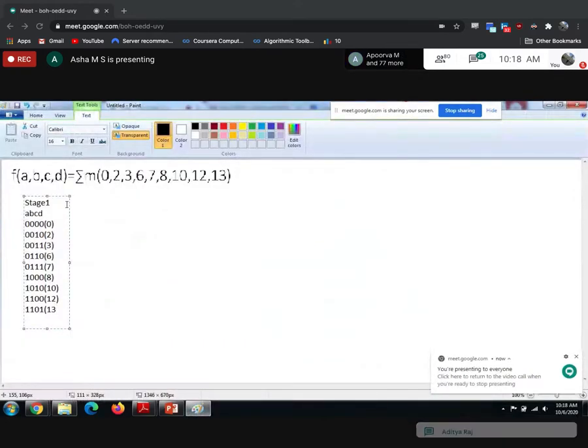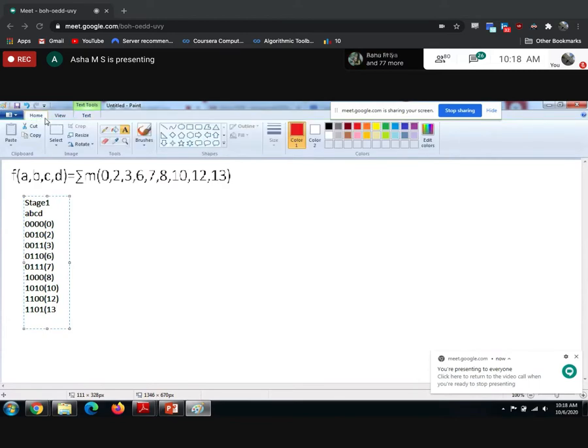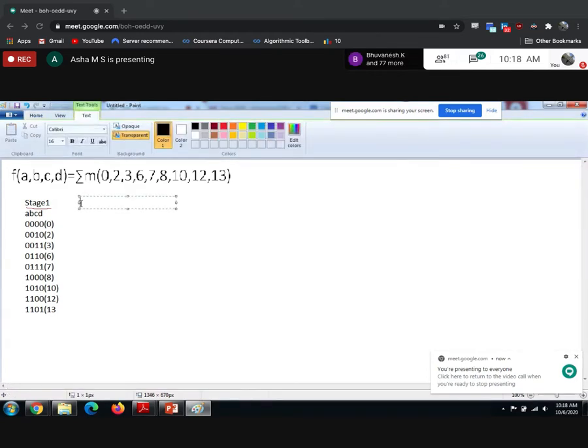Okay, so what is this? Is it stage 1 or group 1? Okay, stage 1 or group 1. What is stage 2 or step 1? Step 1 or stage 1? What is stage 2?